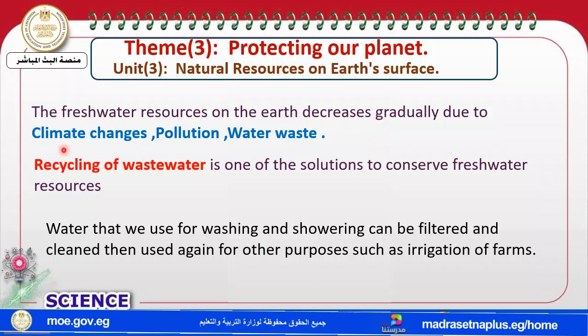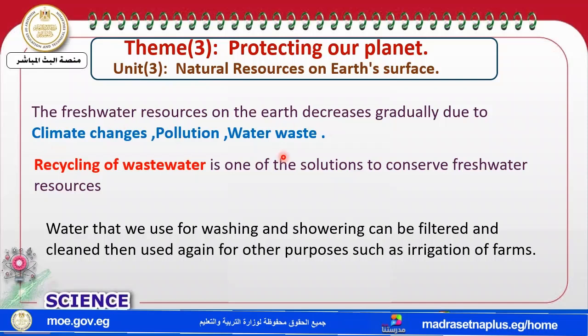That's because of climate change, the changes which take place in the atmosphere, and also pollution, which is caused by humans, and finally water waste. So all of these are fresh water resources. These resources decrease by climate change, pollution, and water waste.